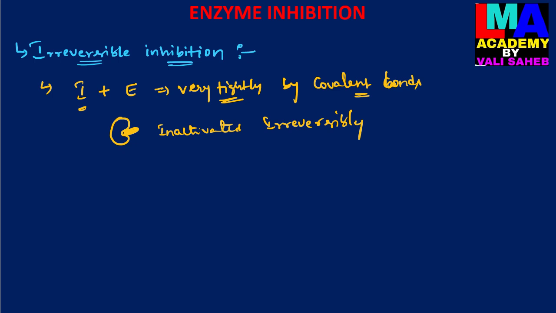The inactivated enzyme is not involved in the chemical reactions and does not speed up the rate of the chemical reaction. The enzyme inactivated by the inhibitor in the irreversible inhibition process is not separated from the active site of the enzyme by the dialysis process. By dialysis, the inhibitor is not easily separated from the active site, because the inhibitor is tightly bound to the active site by covalent interactions.